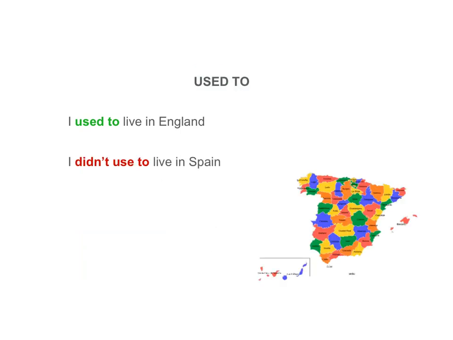Yes. We can use used to in the negative to talk about things that we didn't do or didn't happen or weren't true that are now. For example, I didn't used to live in Spain. Did I live in Spain in the past? No. Do I live in Spain now? Yes.